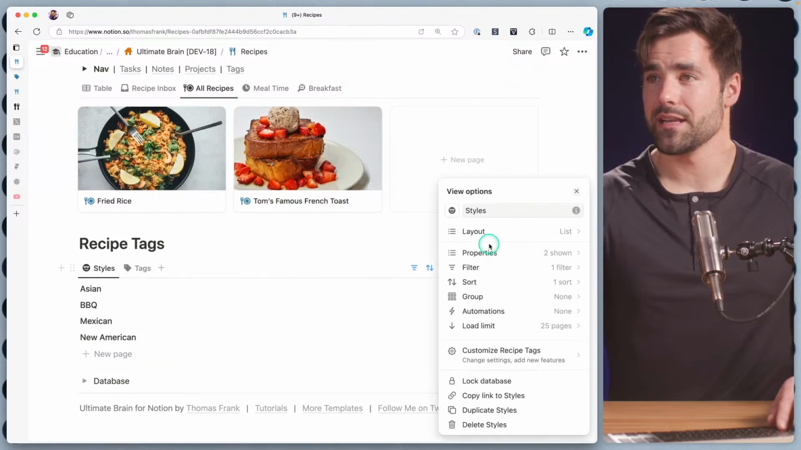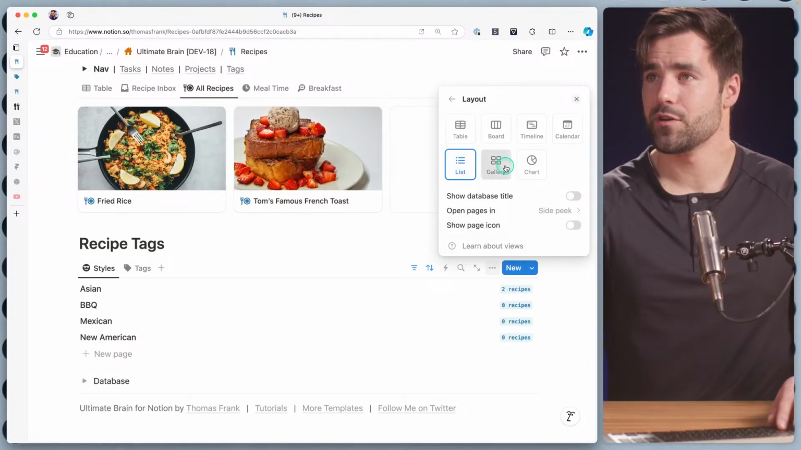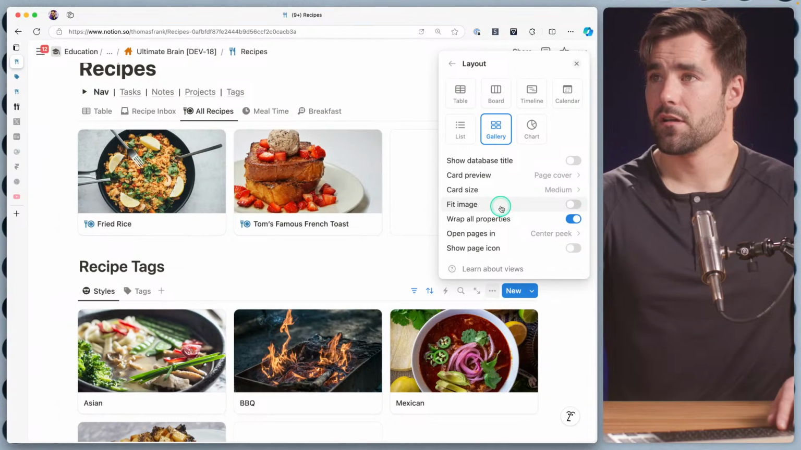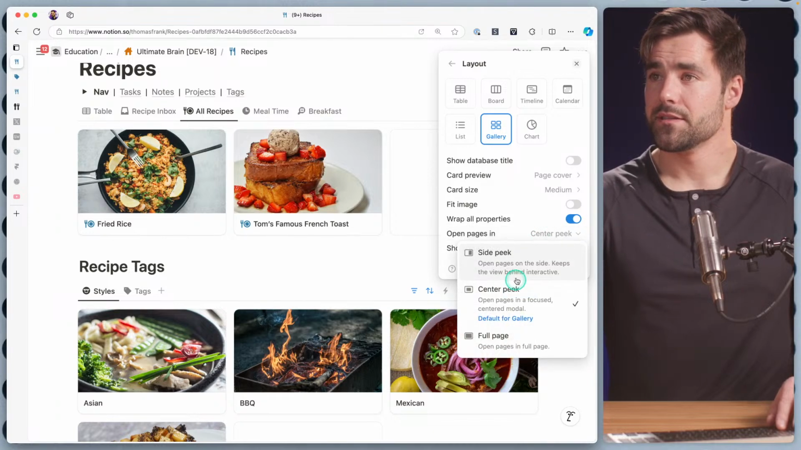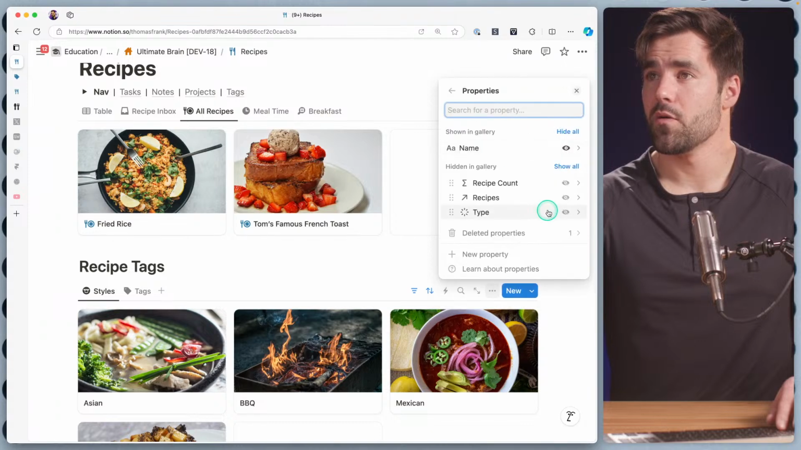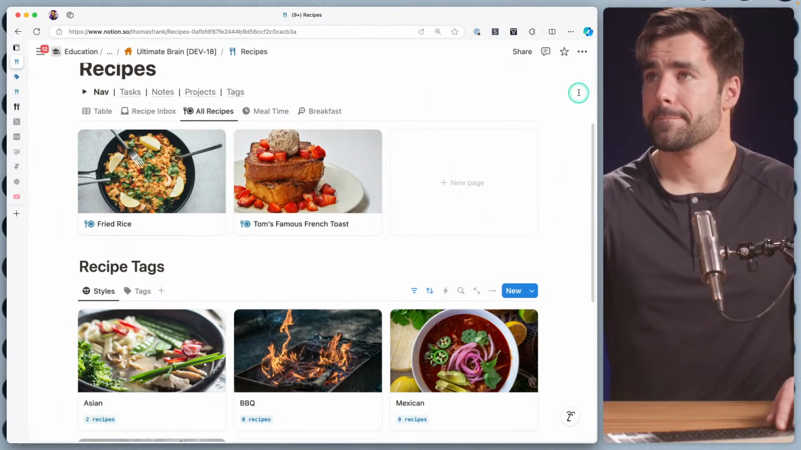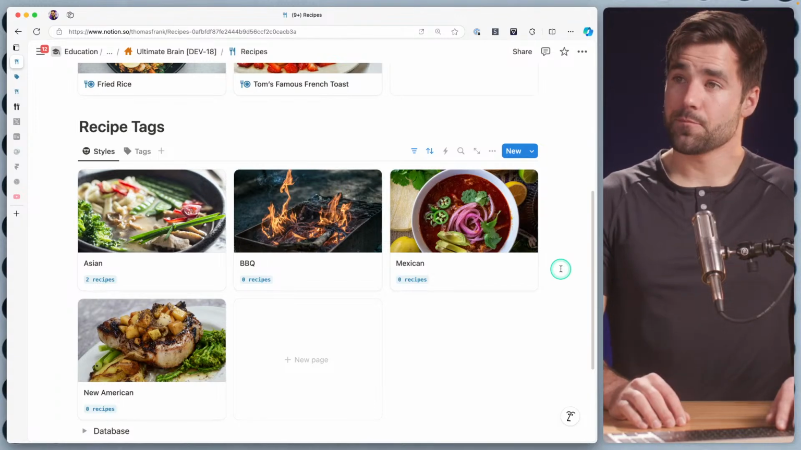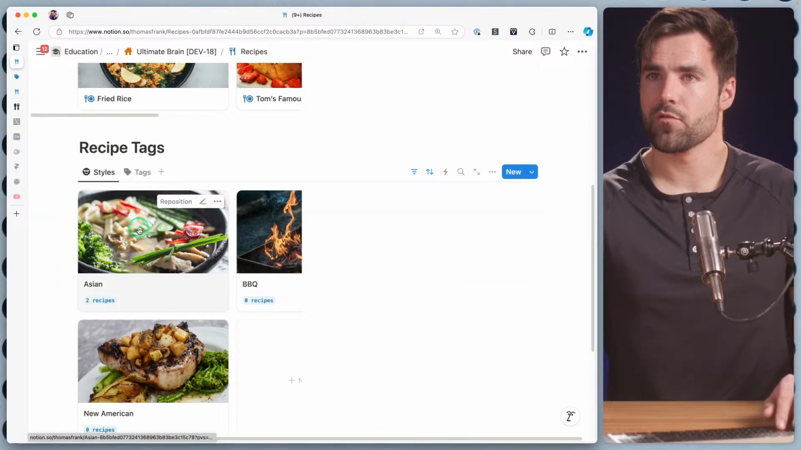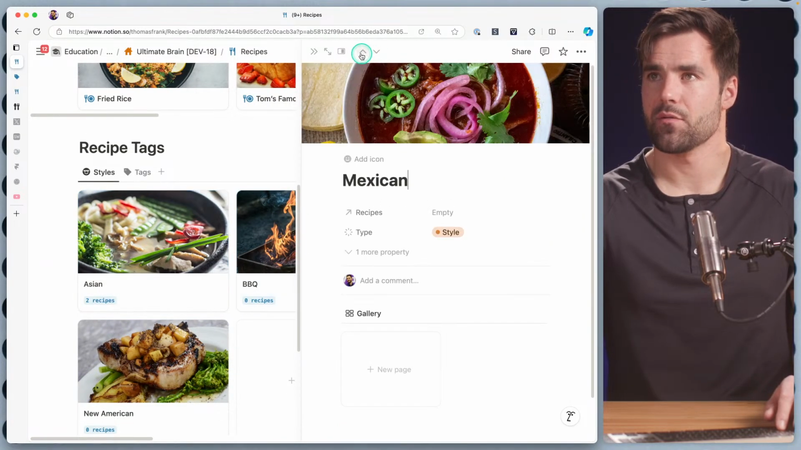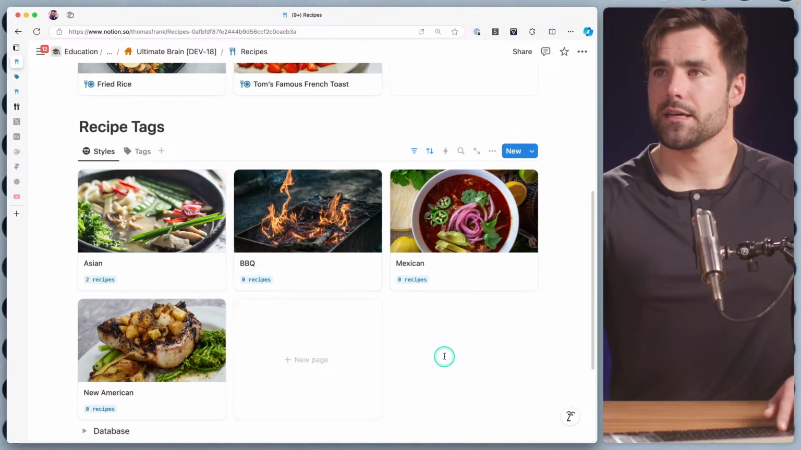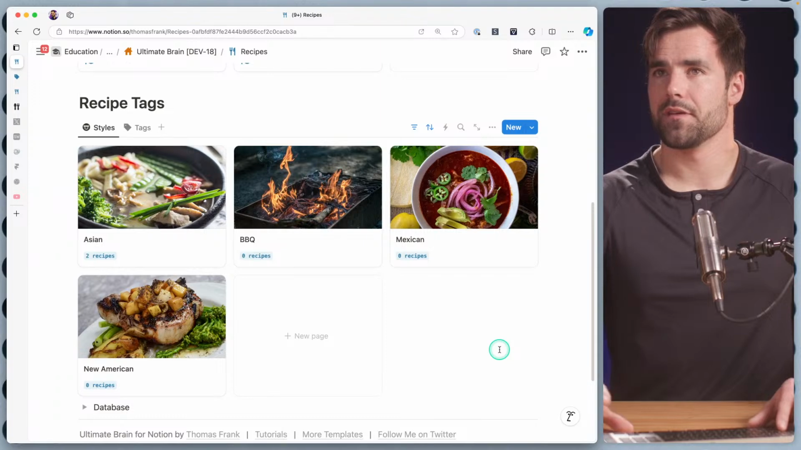Okay, so now that we have that, we could easily go over to our layout, change that bad boy to gallery. I think I'm going to go with, let's see here, card preview is going to be page cover. Medium, I think is fine. Center peek, I'm going to change to side peek. I just really like side peek. And we're going to go ahead and show our recipe count one more time. So we could go with that. That's prettier for sure. It might not be as good for quickly going through and doing meal planning, but of course, if we want to, we can just page through like that. So that works pretty well too. I don't know. I'm going to think about it. I'm going to let it percolate up in the noggin for a little bit. And we'll see if it ends up like this or if it goes back to list style.